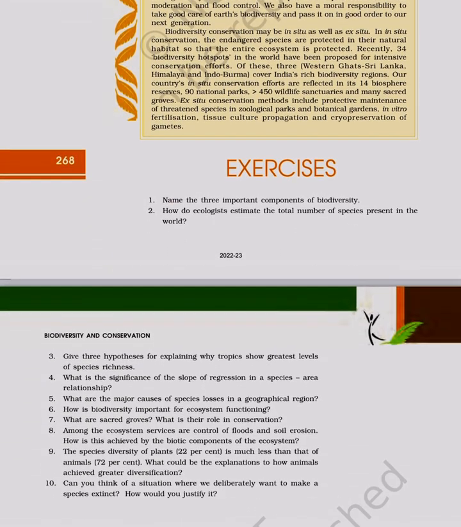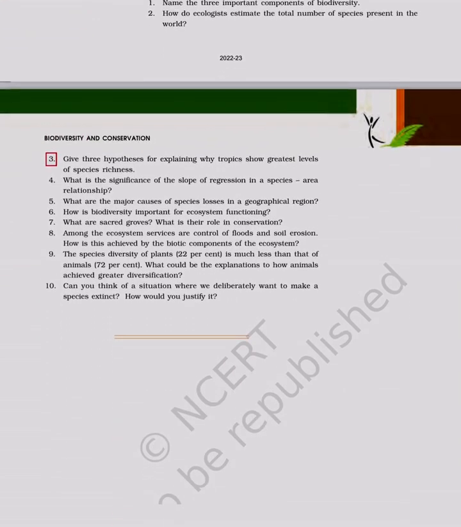Biology. Exercises. 1. Name the 3 important components of biodiversity. 2. How do ecologists estimate the total number of species present in the world? Biodiversity and conservation. 3.